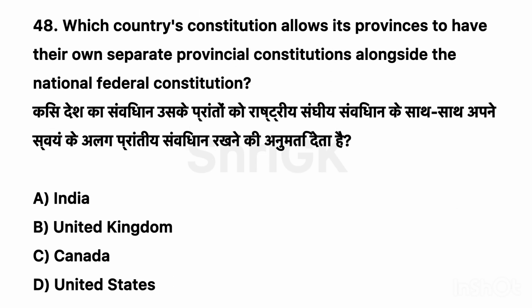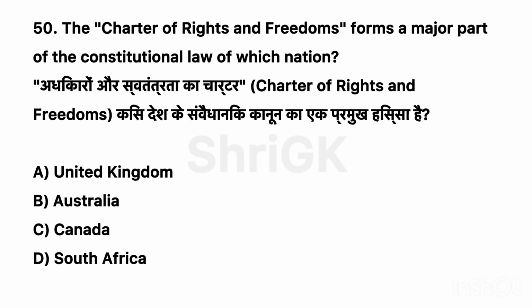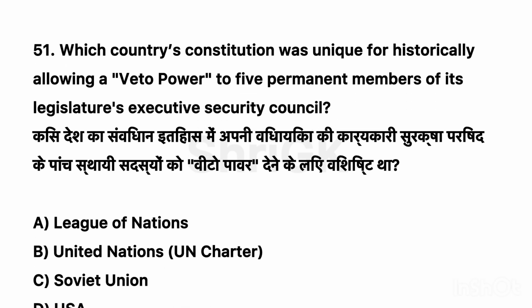48. Which country's constitution allows its provinces to have their own separate provincial constitutions alongside the national federal constitution? Correct option D, United States. 49. The constitution of which country includes a unique system of constructive dismissal of parliament to prevent frequent snap elections? Correct option B, Germany. 50. The Charter of Rights and Freedoms forms a major part of the constitutional law of which nation? Correct option C, Canada.